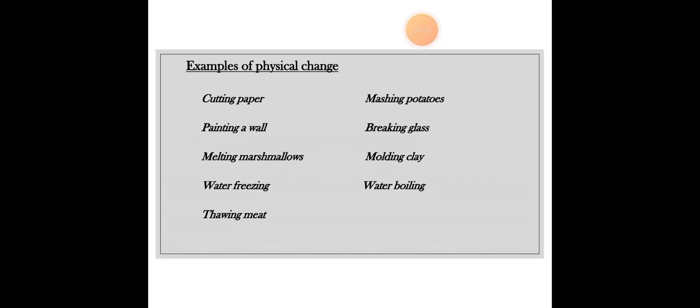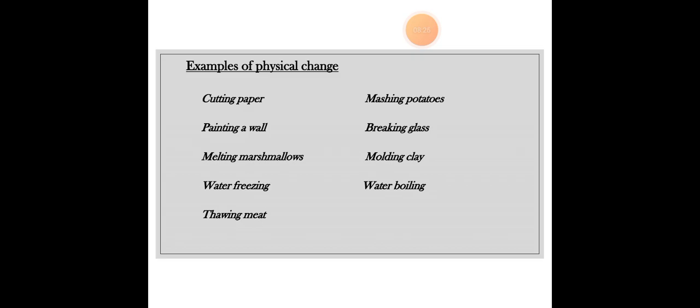Then melting marshmallows. You're going to melt marshmallows, and it's still going to remain a marshmallow. Just the size is going to change and maybe the shape is going to change. The composition is going to remain the same. Water freezing, again: I told you that it's going to remain water. Just the size or shape are going to change.